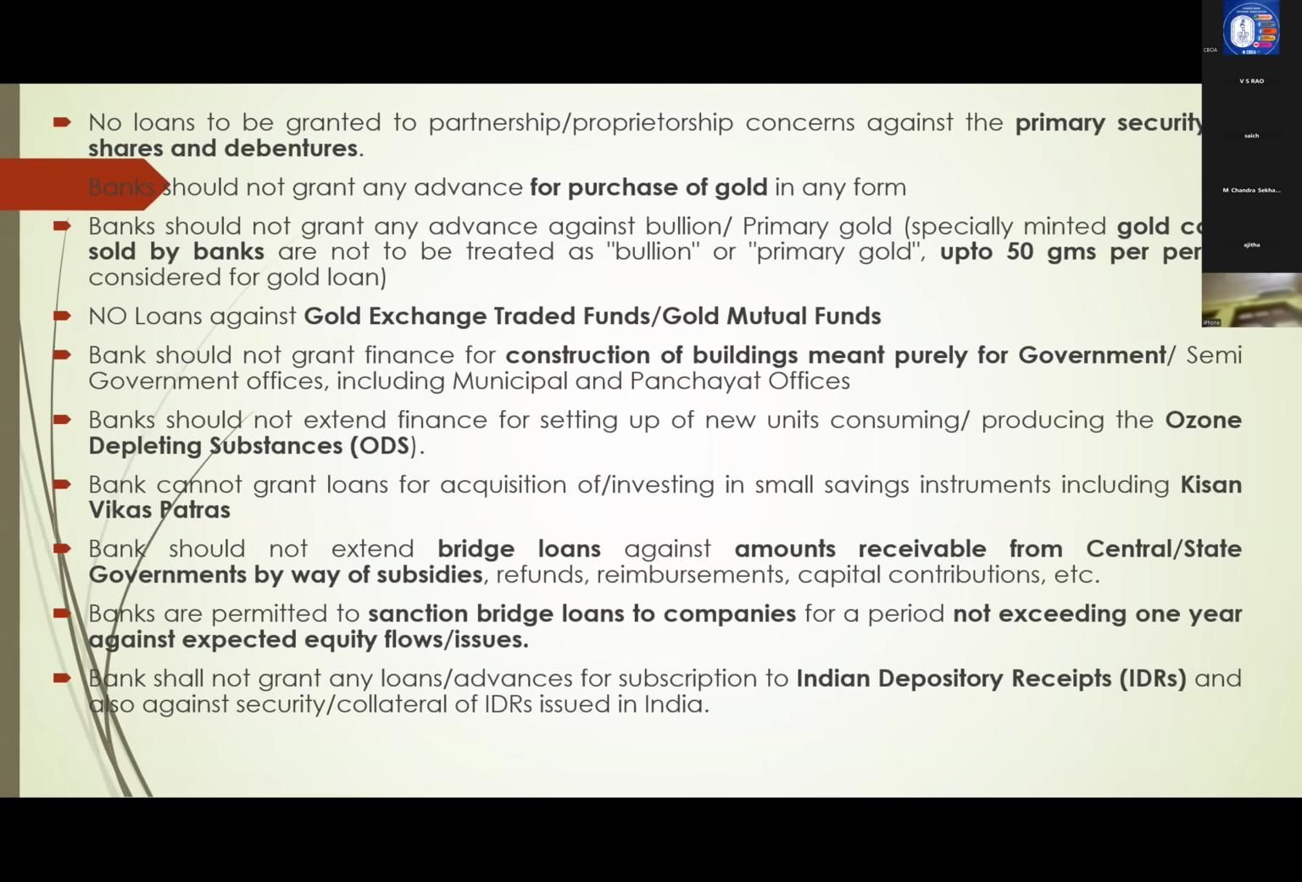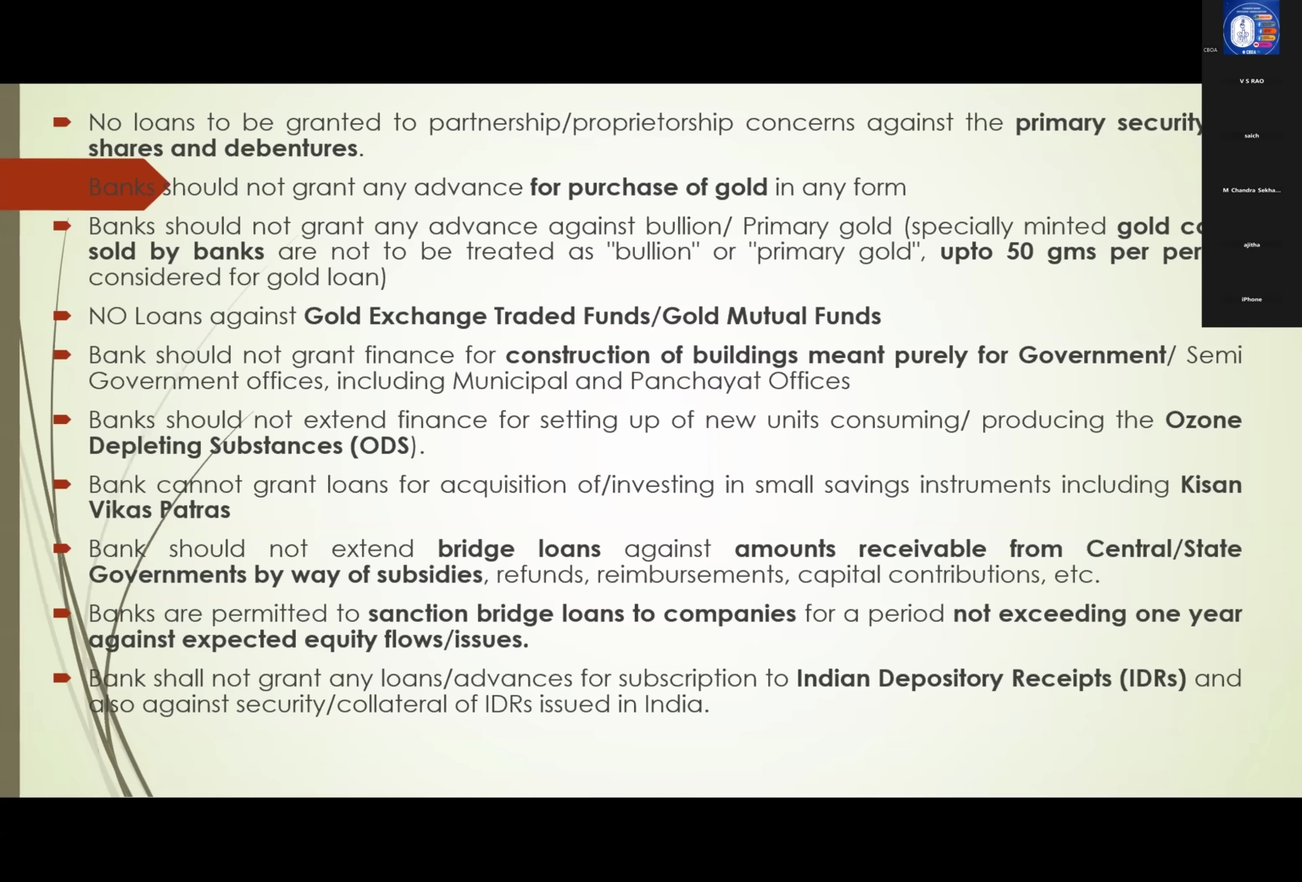Next, bridge loans. What are bridge loans? Bridge loans are nothing but loans we sanction against expected incentives or expected cash inflows. For example, a party may ask for a loan because they are going for a share issue. Within 1 year, they may receive the amount. Against that issue, they are expecting some capital amount. Against that, we can sanction a loan. That is called a bridge loan.